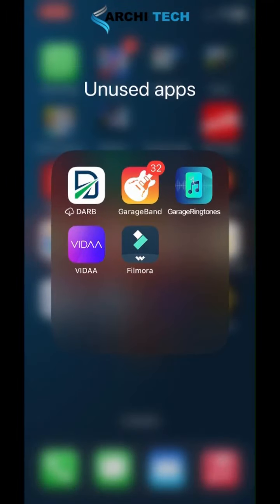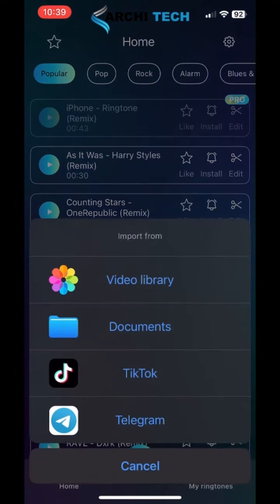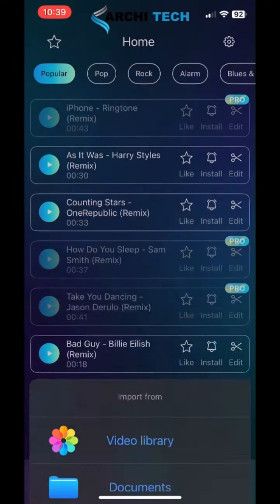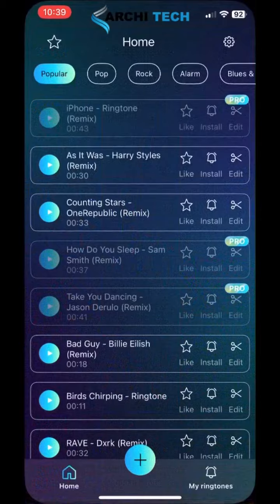Open the Garage Ringtone app. You will see a plus icon. Once you press that, it will direct you to the photo album.